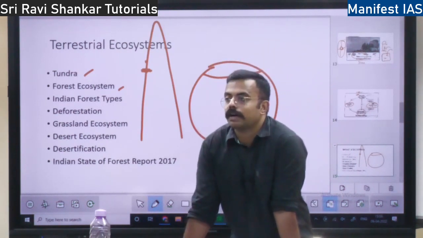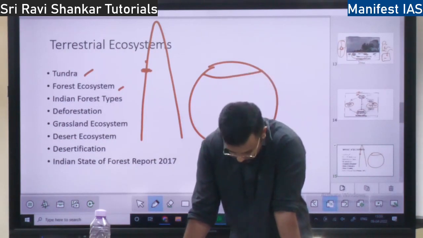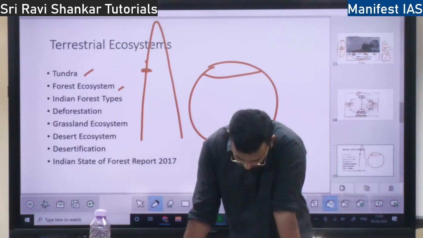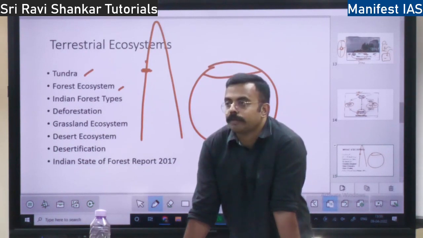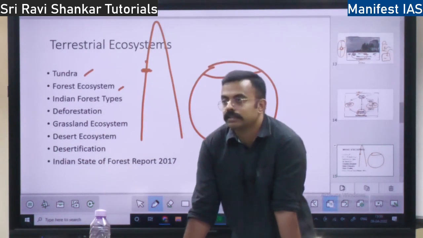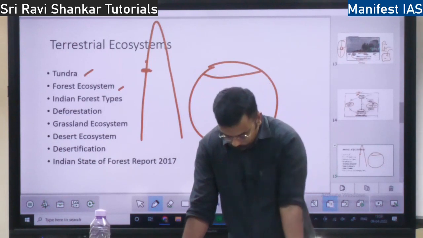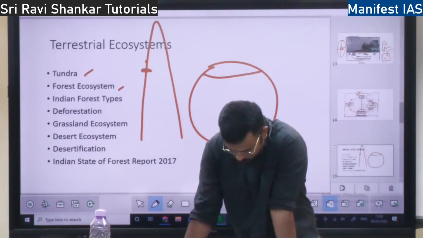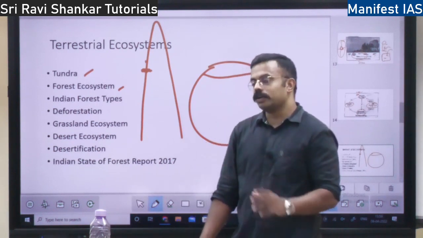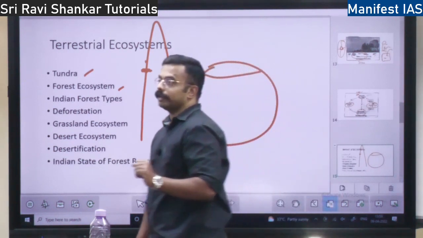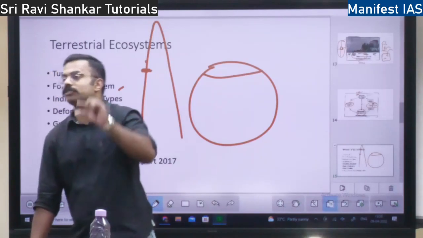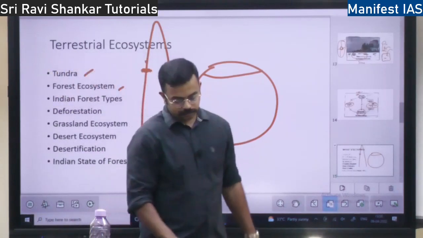Where do we have evergreen forest in India? Western Ghats and Northeast India, right? Here temperature and humidity both remain high. In the tropical forest, temperature and humidity is high. Here also a very thick layer of soil will be there, whereas in the tundra region soil will be very thin, right?